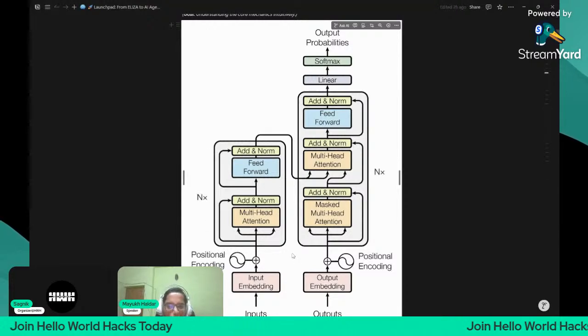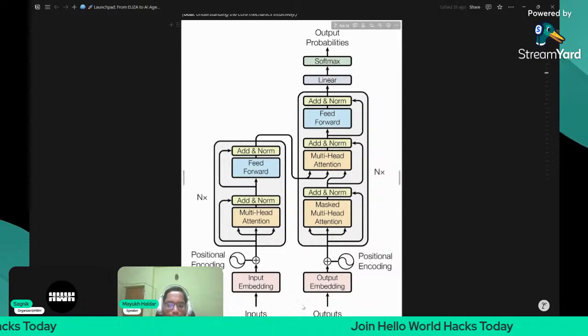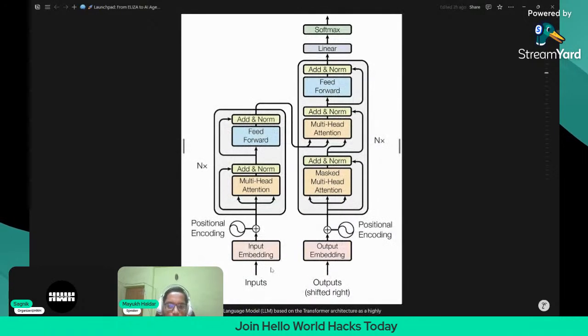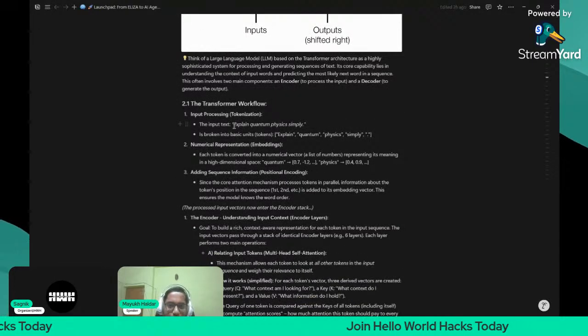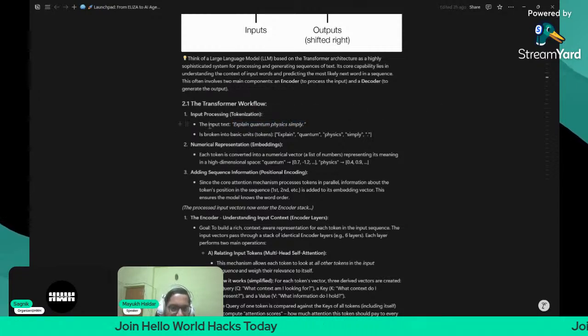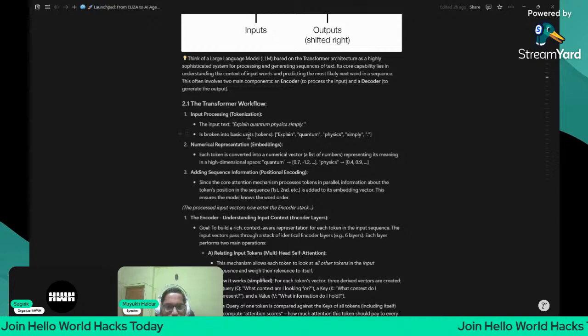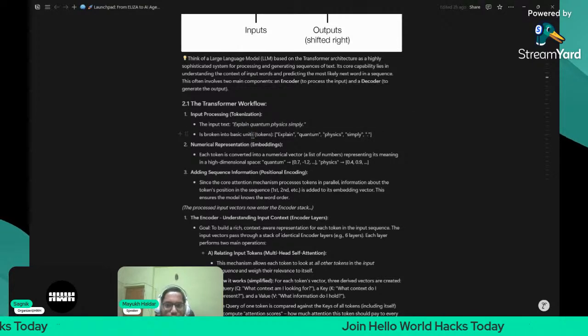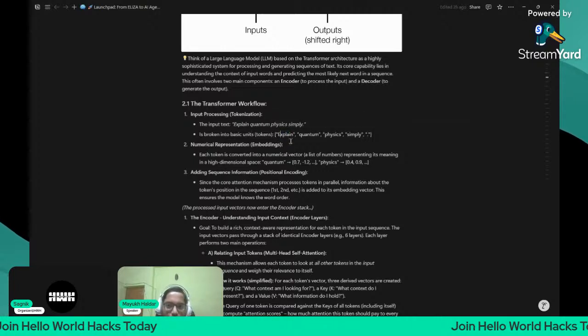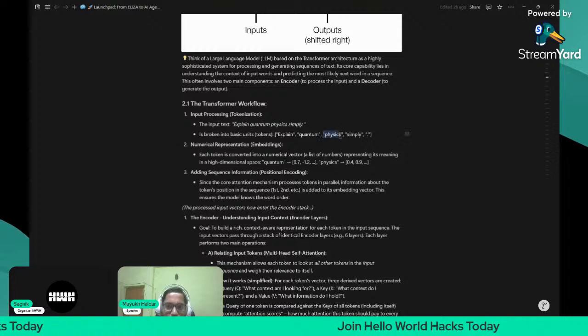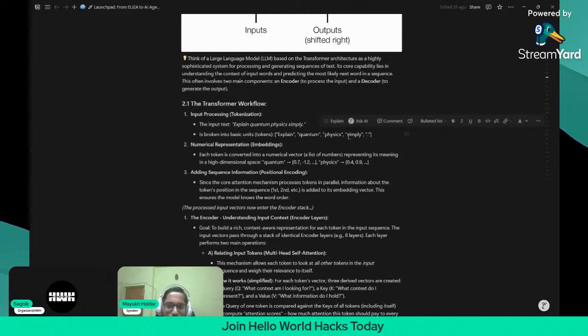So first we have the inputs. How is input actually taken here? Inputs are like you will give some text query. Let me show you once. If I give a text query like explain quantum physics simply, this input text will be broken into basic tokens or units. Now what can be tokens? Tokens can be words or subwords or punctuation. So explain will be one token, quantum will be one token, physics one token, simply one token, and the dot will be one token.